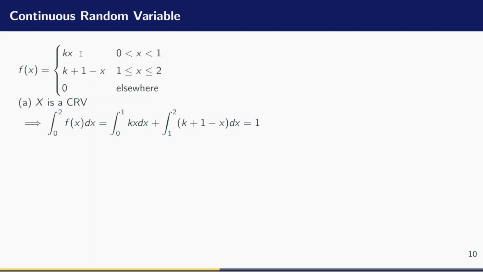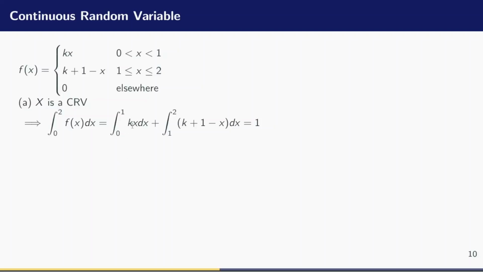But since the function is defined piecewise, this can be split into the integral from 0 to 1 of the first function kx with respect to x. Then I add that to the integral from 1 to 2 of the function k plus 1 minus x with respect to x, and that should give us 1. So I'm going to integrate each of these integrals separately and plug in their limit and then evaluate to solve the value of k. Now let me integrate the first part.